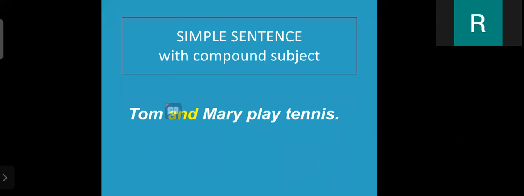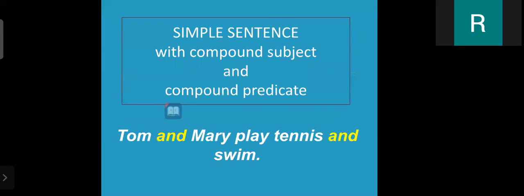Now simple sentence with compound subject. Many times we use a compound subject to make a simple sentence like Tom and Mary play tennis. So this is also one simple sentence but with a compound subject. Now simple sentence with compound subject and compound predicate. Tom and Mary play tennis and swim. It means there are a compound subject and compound predicate.